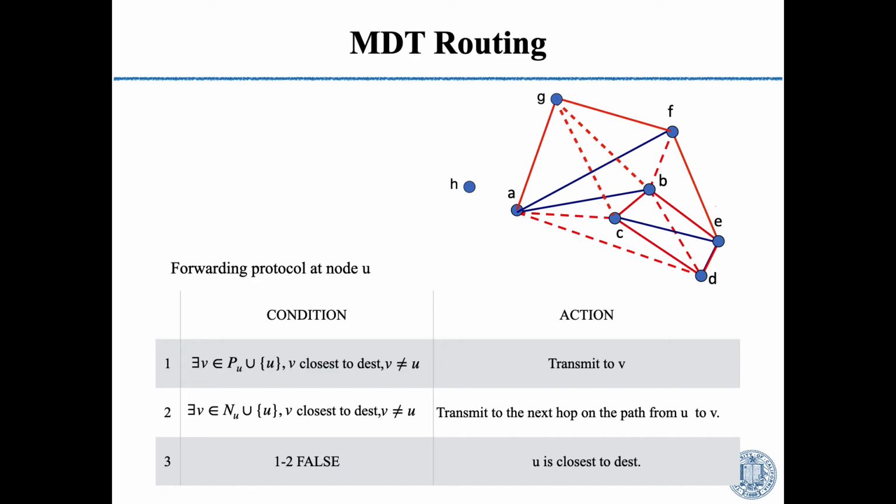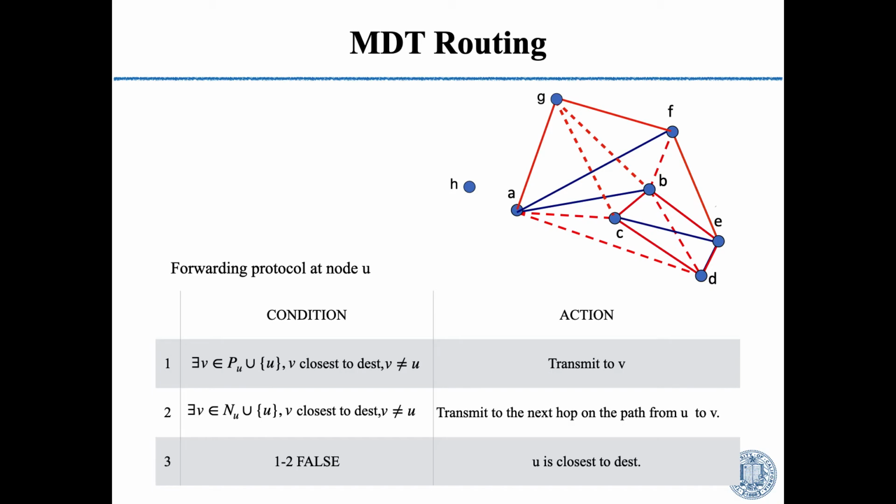Now for C, it will first search all its physical neighbors. However, it finds that it's already the closest node to H among all its physical neighbors. Then it goes to the second step. It will search all its DT neighbors, and it finds that the DT neighbor A is the closest node to H among all its neighbors.